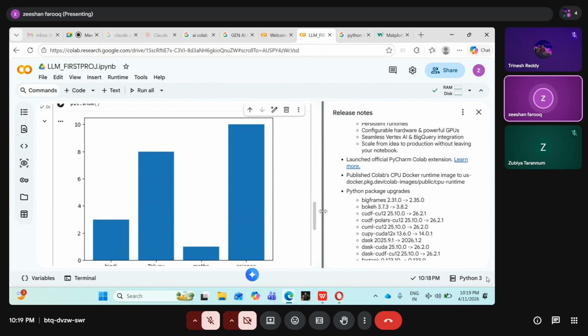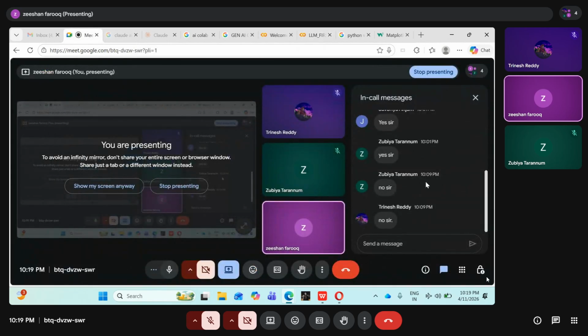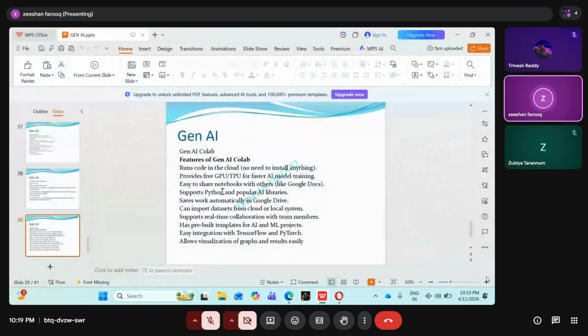Today in class, I'm just discussing how we create a basic LLM, and just checking whether basic Python code is working properly or not. I will tell you when I show practically how these LLMs get created. Any questions you guys are having till here? Any questions anyone is having? So with this tool, what exactly can we do? We can create our own LLMs. Multiple features are there in this one.